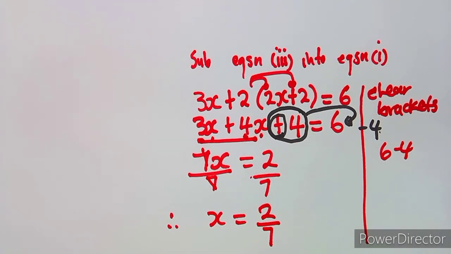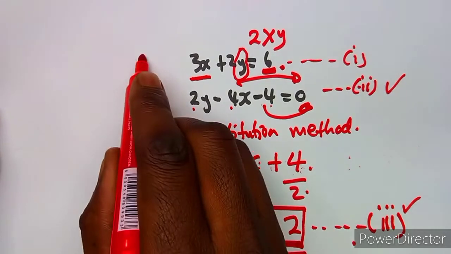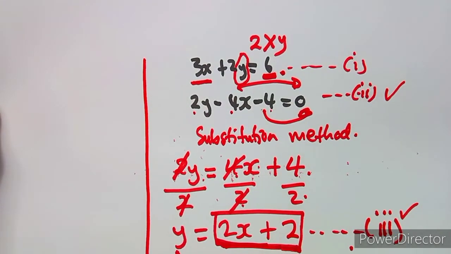So since we are using the substitution method, we have obtained the value of x. We are going to substitute back this value of x so that we can obtain the value of y. And what is the best equation to use? It is this one that we have made y the subject. So we are just going to substitute the value of x.